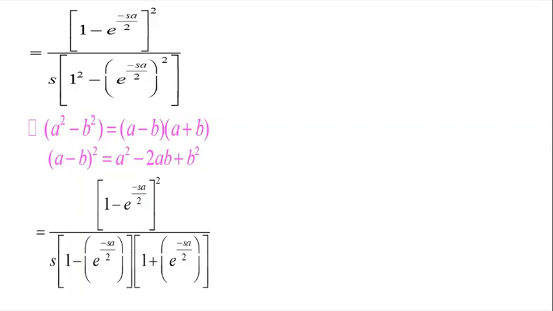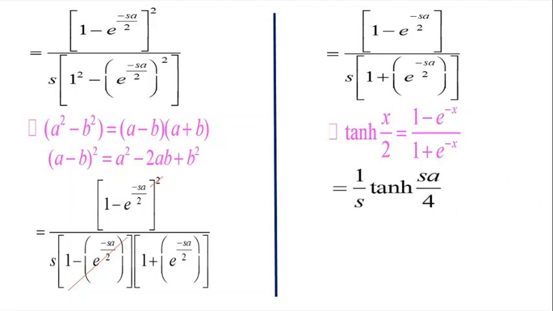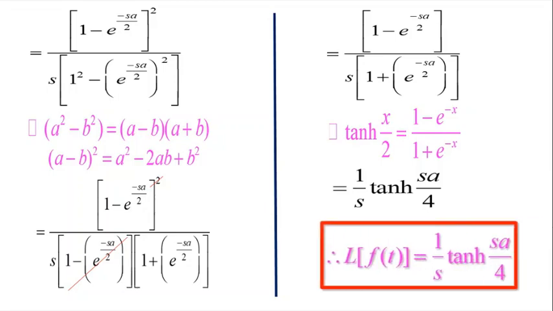So here we cancel the numerator and the denominator term and we get it as 1 minus e power minus sa by 2 divided by s into 1 plus e power minus sa by 2. Since tanh x by 2 is equal to 1 minus e power minus x divided by 1 plus e power minus x, we write it as 1 by s tanh sa by 4. Therefore, the Laplace of the periodic function is 1 by s tanh sa by 4.